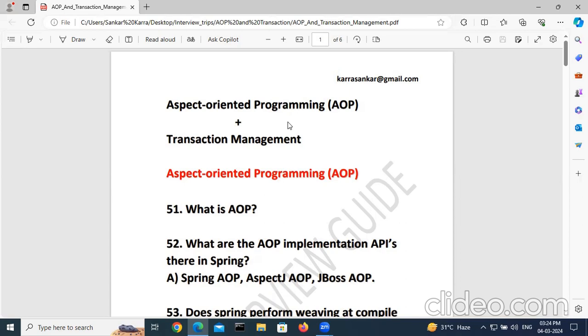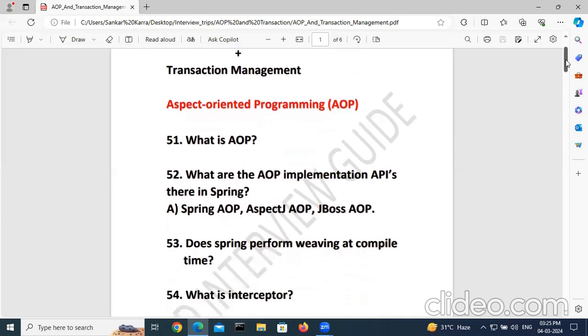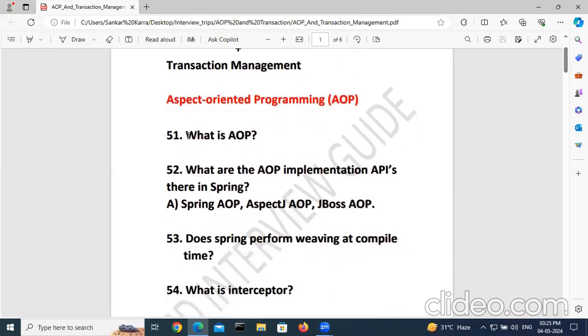In the AOP module, transaction management is also there. AOP abbreviation is aspect oriented programming. It is one module in Spring or Spring Boot. So in the AOP module, transaction management is also there. Total I found 30 questions. I will just read these questions.